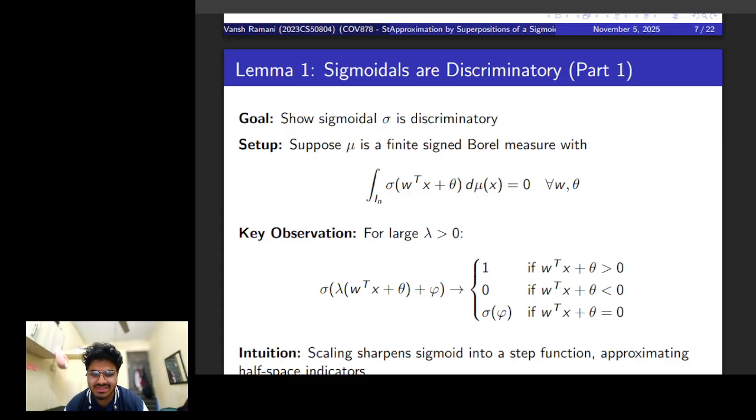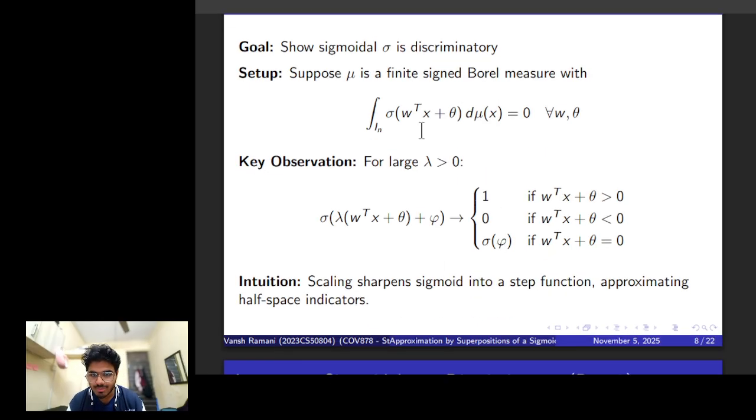And we can do this by scaling its input by a very large lambda. The function becomes 1 when its input is any positive value, and it becomes 0 when the input is negative. This kind of sigmoidal is sometimes also called a perceptron. We'll see that this network is nothing but a single hidden layer perceptron, and you can extend that to what are commonly known as MLPs, or multi-layer perceptrons. But that's the broad observation: scaling sharpens the sigmoid into a step function.